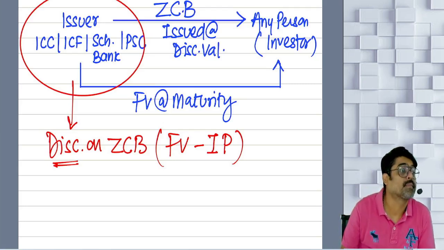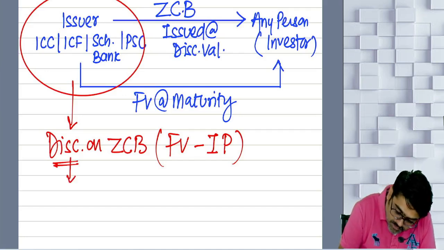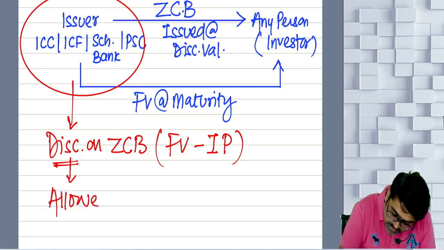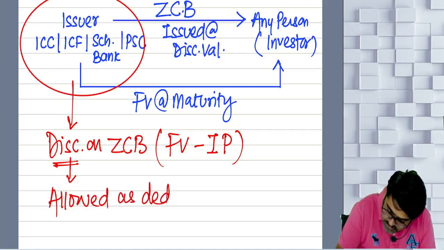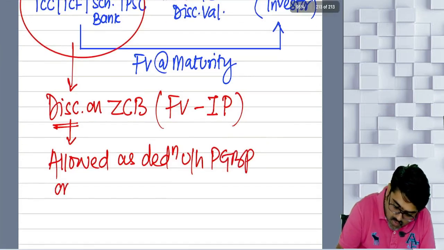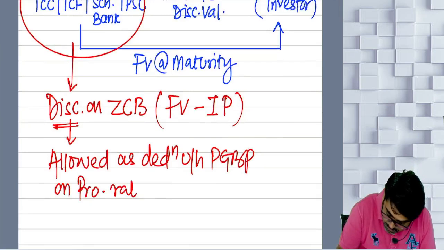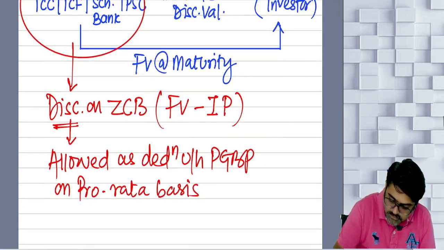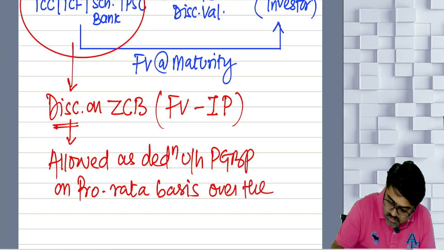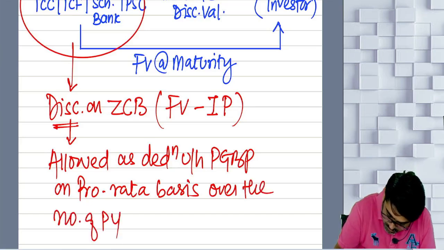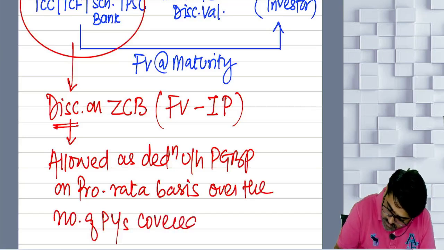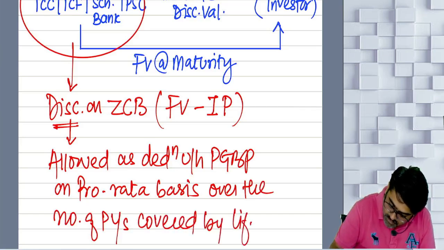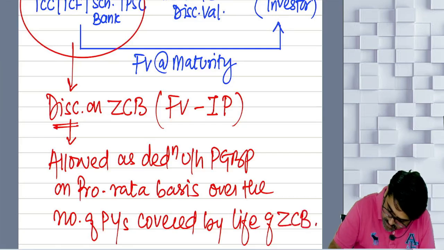Year of maturity? No. Year of issue? No. This discount will be allowed as a deduction under the head PGBP on pro rata basis over the number of previous years covered by the life of that zero coupon bond.